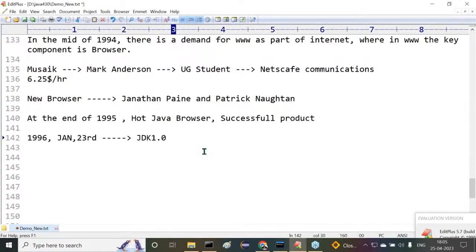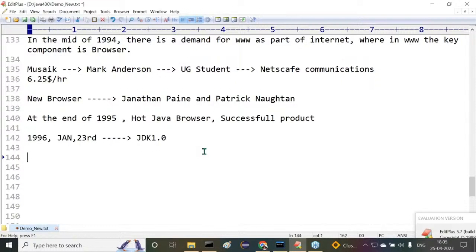The very first version of Java was provided by Sun Microsystems in the year 1996, January 23rd, JDK 1.0 version. After that, every 1 year or every 2 years, they tried to release the next versions. In the next 1.5 years, 1.1 version, next 1.5 years, 1.2 version, and so on and so on. They are trying to release it.